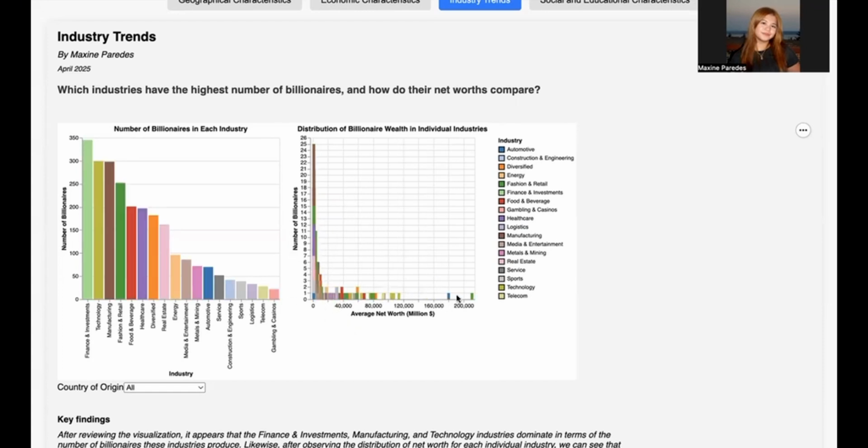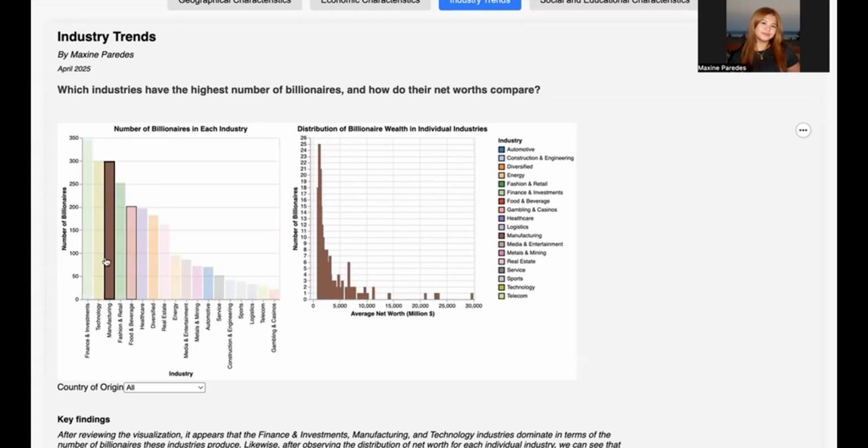So, for example, if I was curious about maybe this one because it seems to have the most billionaires here, I could click on it and then it would update here.